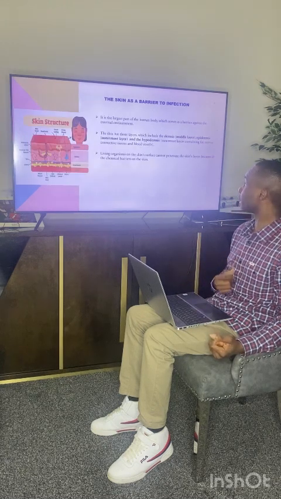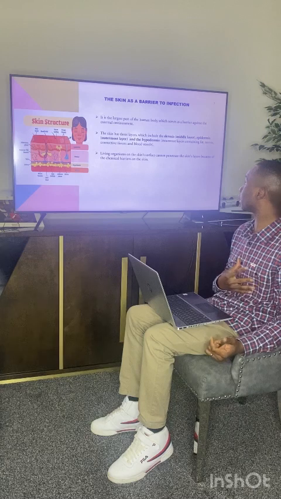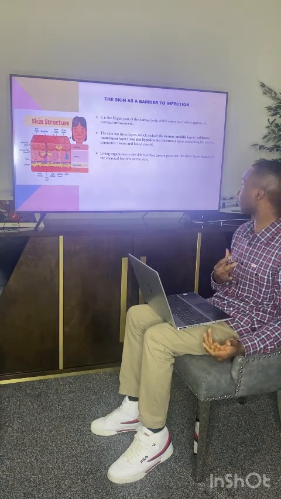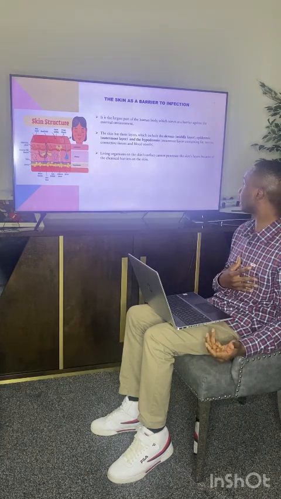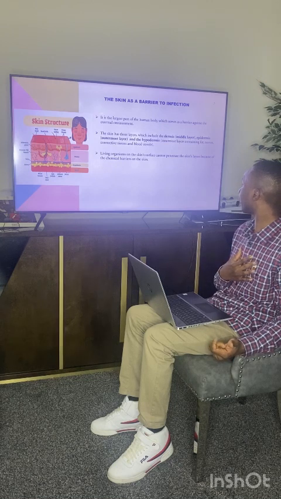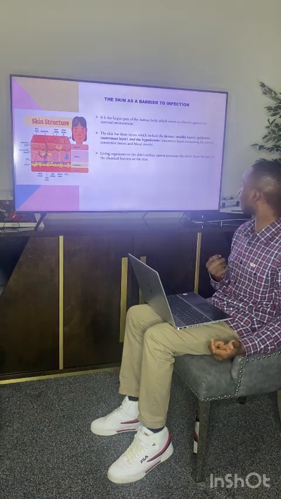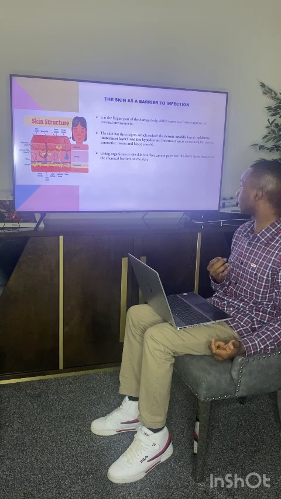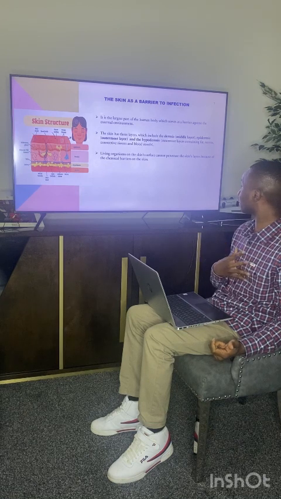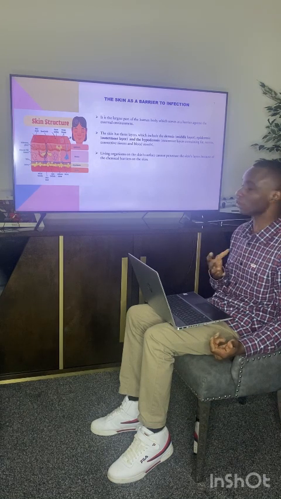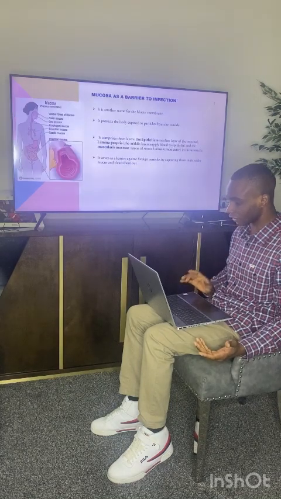The skin as a barrier to infection. It is the largest part of the human body, which serves as a barrier to the external environment. The skin has three layers, which include the epidermis, the outermost layer, the dermis, the middle layer, and the hypodermis, which is the innermost layer. Living organisms on the skin surface cannot penetrate the skin layer because of the chemical barriers on it.